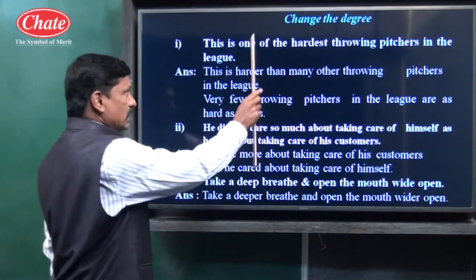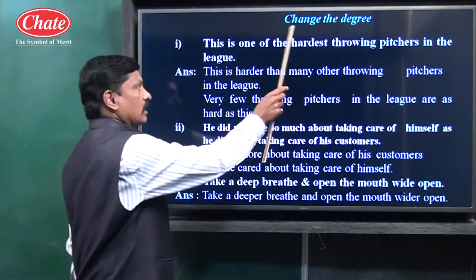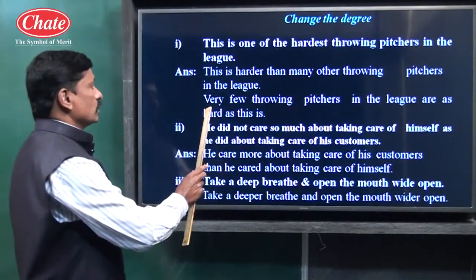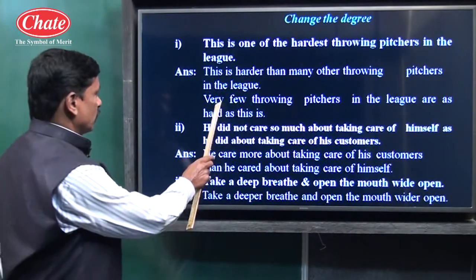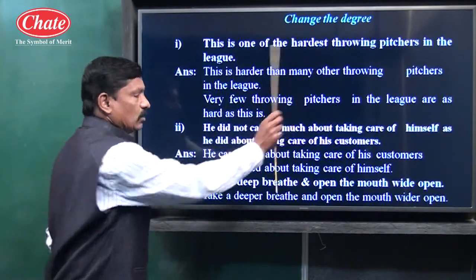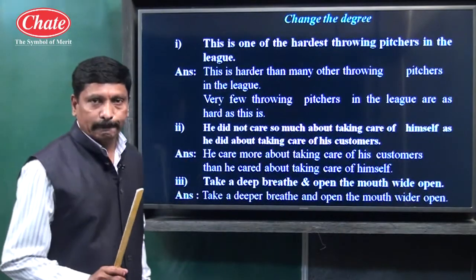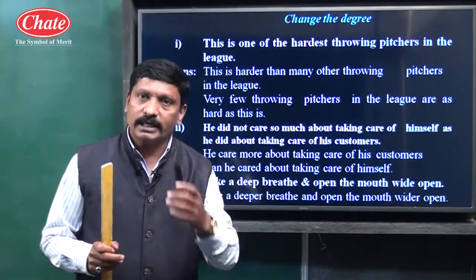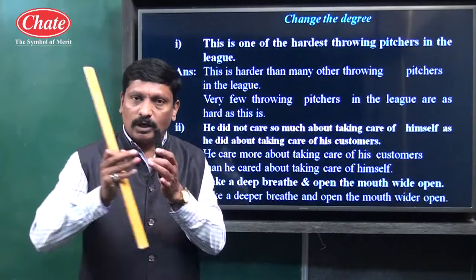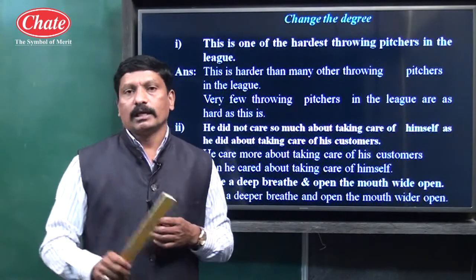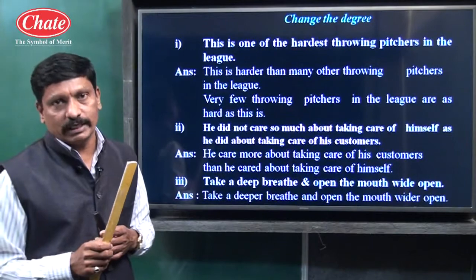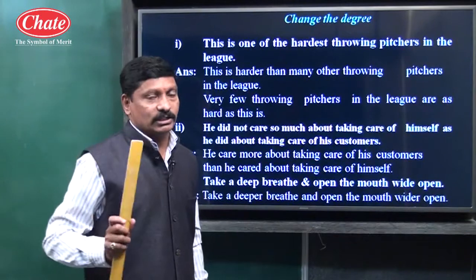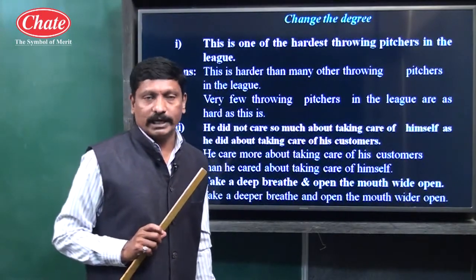Children, if one is compared with many, and if we want to convert that form into positive form, we have to use the very few structure, and for comparative, the than many other structure. I will repeat once again. If one is compared with many, one of the structure is used for superlative degree, very few structure is used for positive degree, and than many other structure is used for comparative degree.